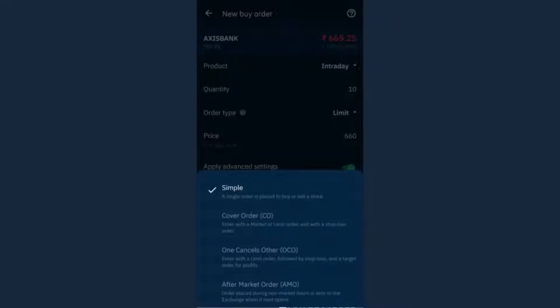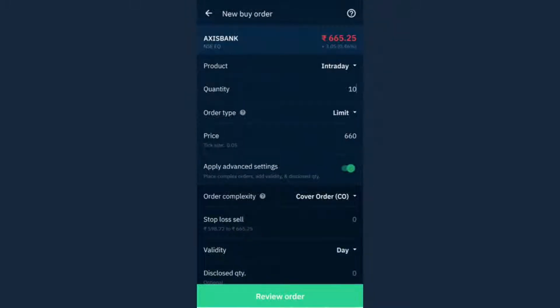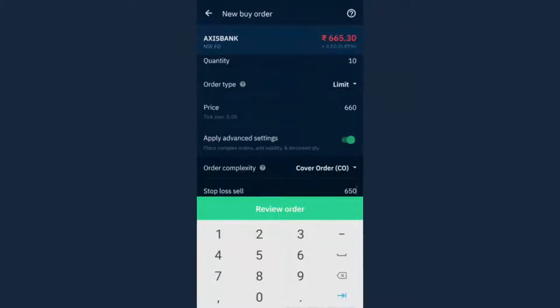So the first option which you can see here is cover order. Cover order is basically telling me to specify the stop loss right now only. So the system is telling me that you have placed a buy order and you want to buy at 660 rupees. So you specify a stop loss now only. So let's say I specify my stop loss as 650 rupees.